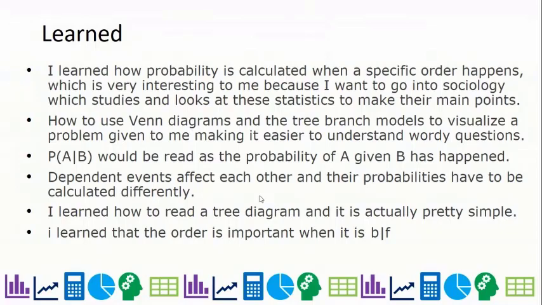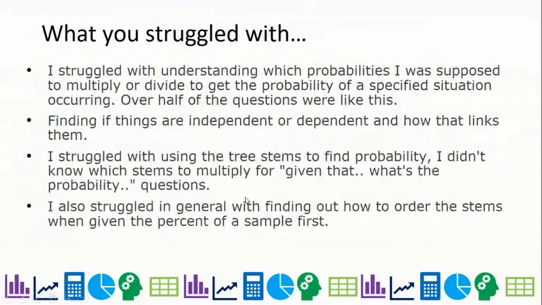All right. So what you struggled with: with probabilities, am I supposed to multiply or divide or what? Finding if things are independent or dependent and how that links them. Tree diagrams to find probability. I didn't know which stems to multiply for given that. So we're going to talk about what order they come in today, finding out how to order the stems. I figured that's usually the big hang up: which branches do you do first?